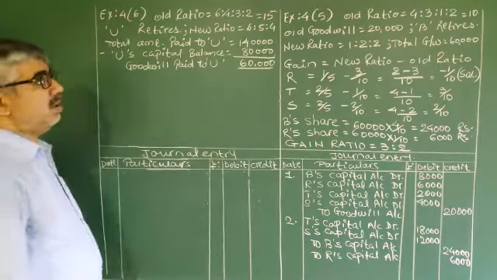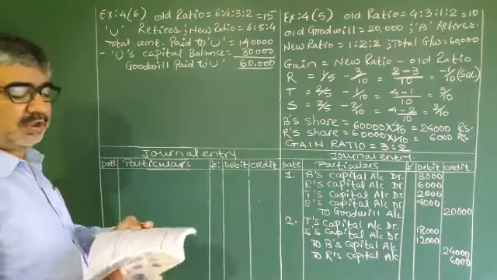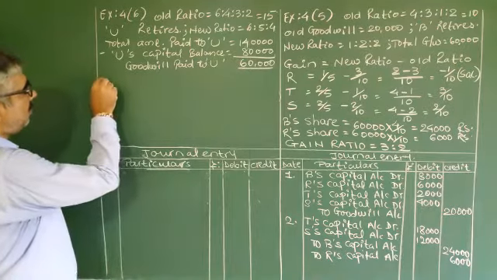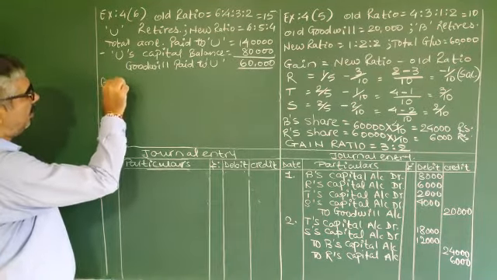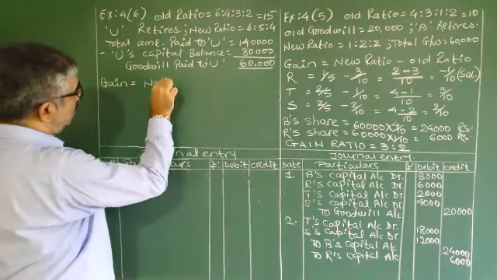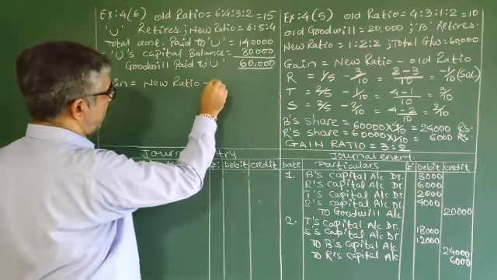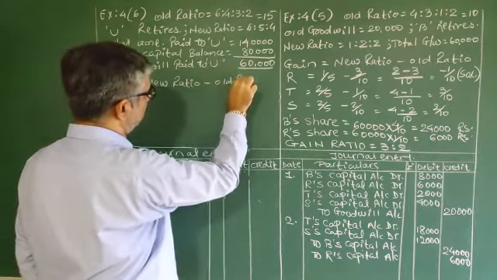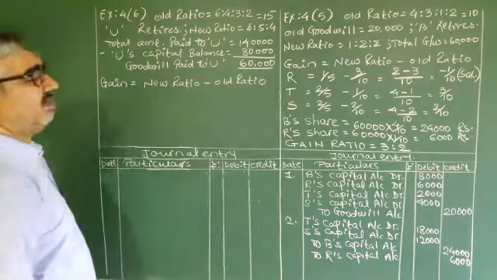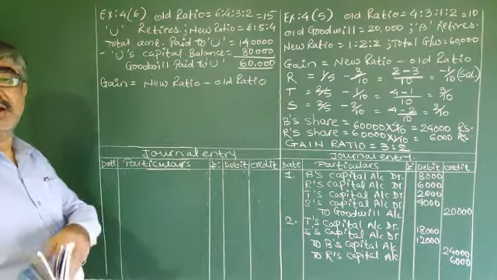Okay? Now old ratio, new ratio, both are given. So we have to find gain or sacrifice or something like that. Gain equals new ratio minus old ratio.